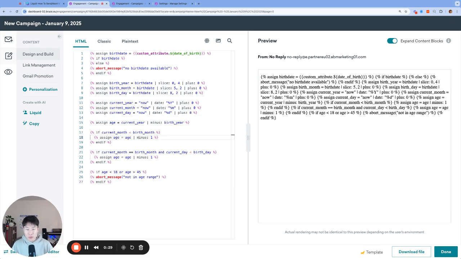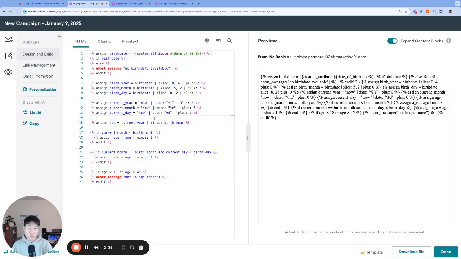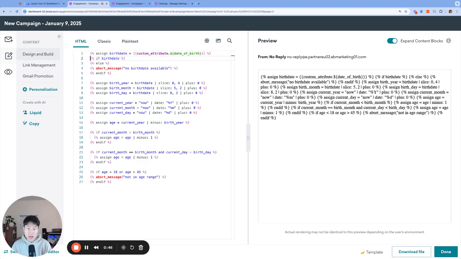And also full transparency, yes, this was written using the AI Liquid Assistant. However, unless you fully understand what's going on inside the code, we would not recommend simply copy and pasting this code to use for your own campaigns. So let's break down this code section by section to fully understand what's happening here.